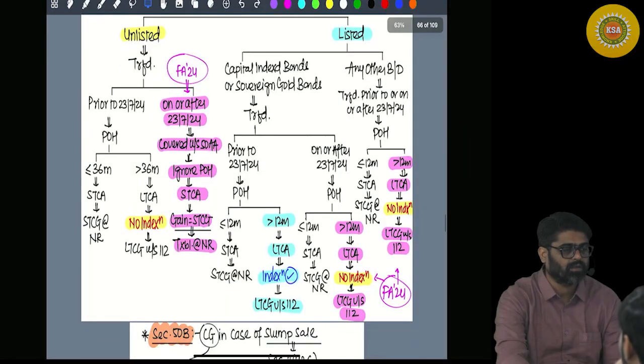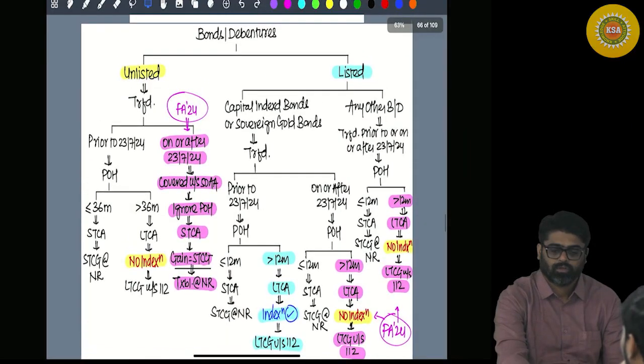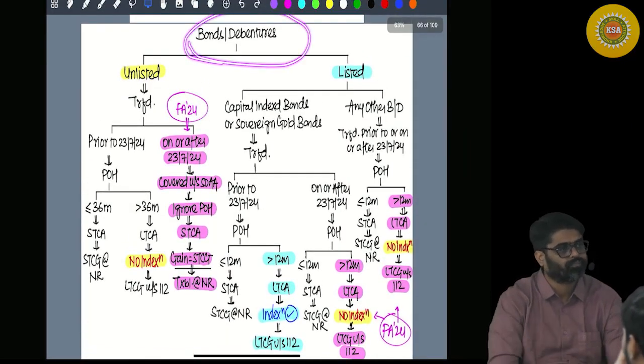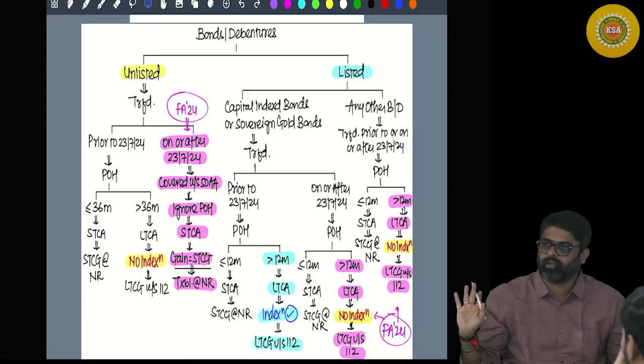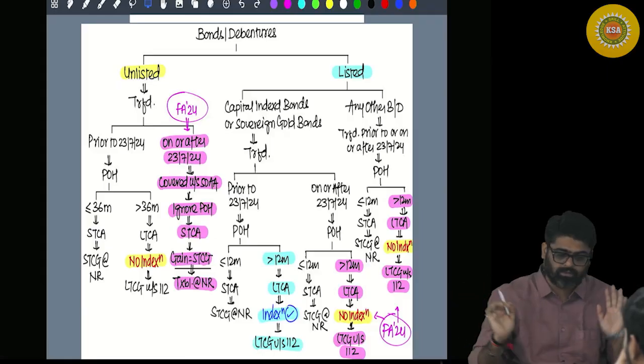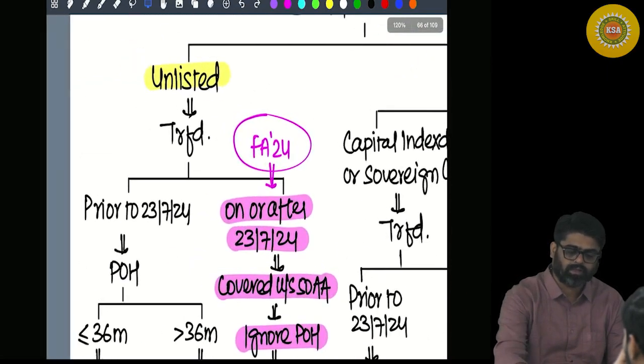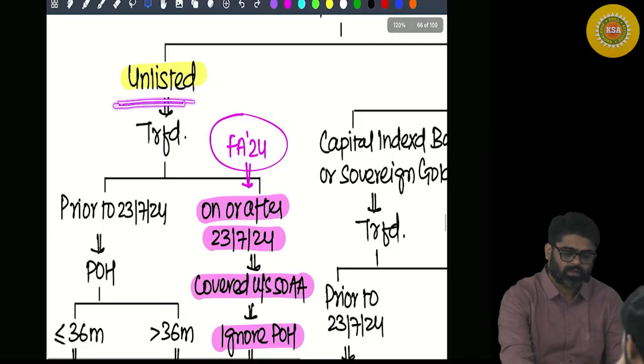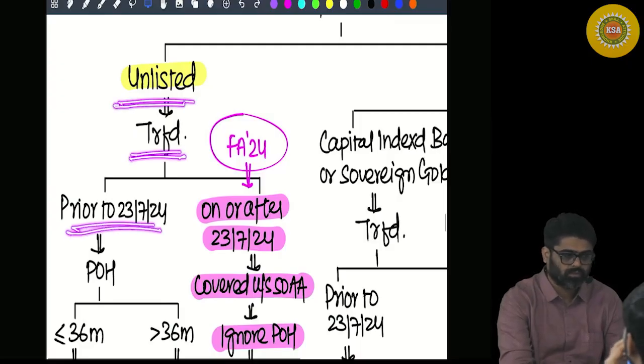Can you see this chart? See this chart today at home. It will give you the entire clarity about bonds and debentures. First of all, if the bonds and debentures are transferred prior to the cutoff date, what period of holding did you check?